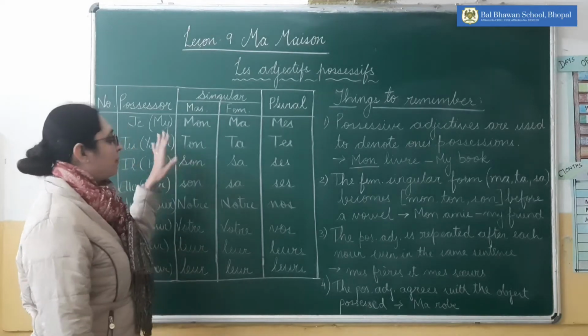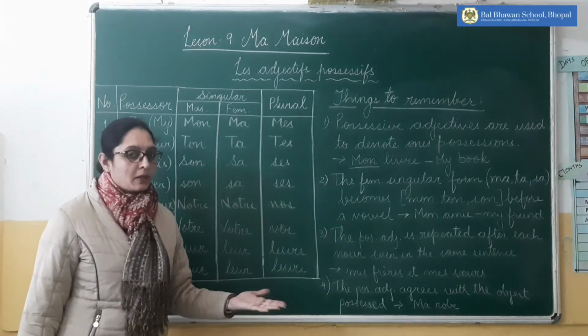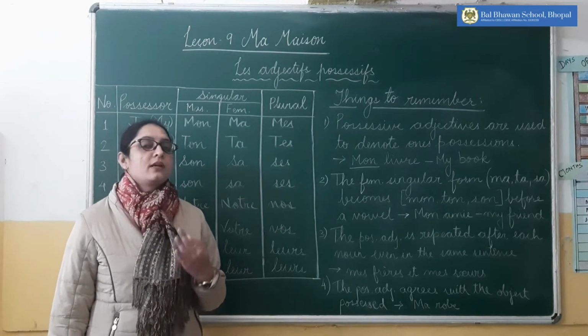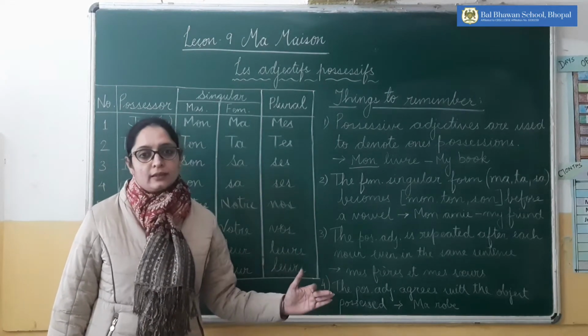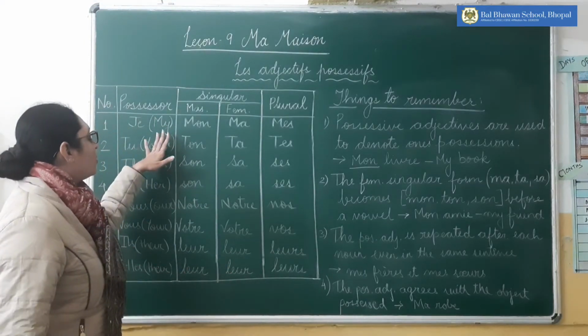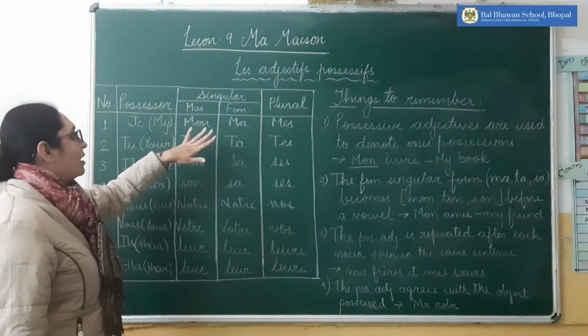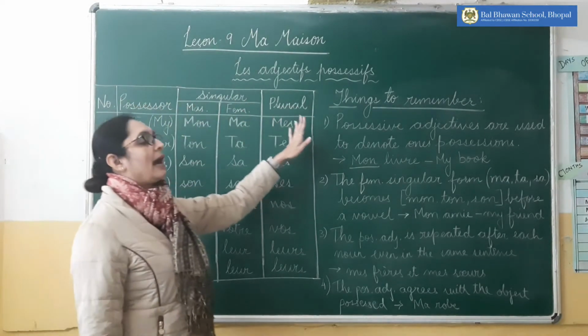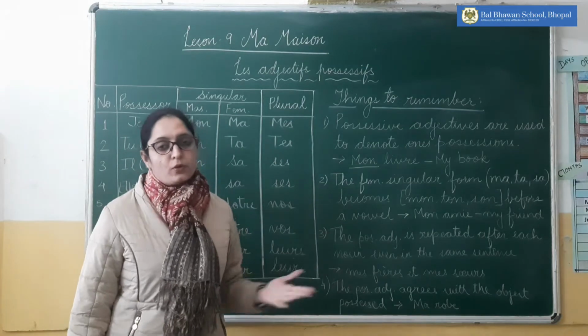For example, my mother, my father, my parents. We are using my for all these three categories. But in French, these are different. So how do we say my for feminine singular, masculine singular and plural?